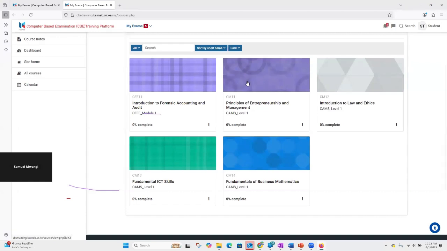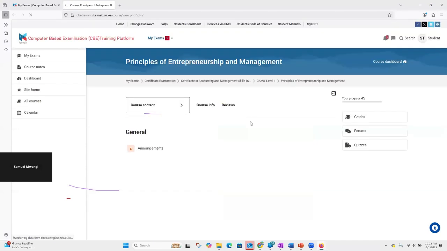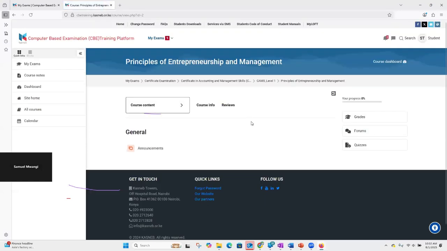So I would like to take my training in the CM11. In your case as well, on your dashboard, I'm sure you're able to find a paper of choice, probably a paper that you're familiar with. Just take one of the many papers that you can see. In my case, I would like to take CM11. And if I click on CM11,